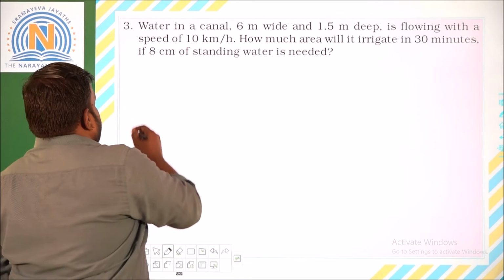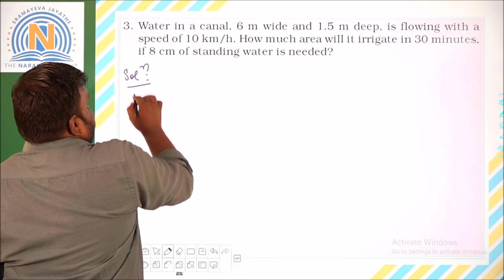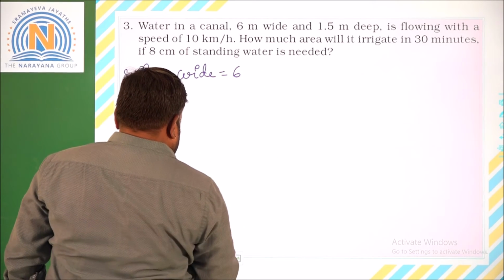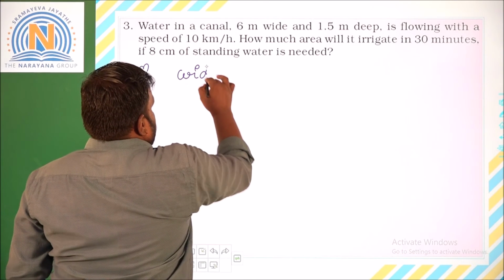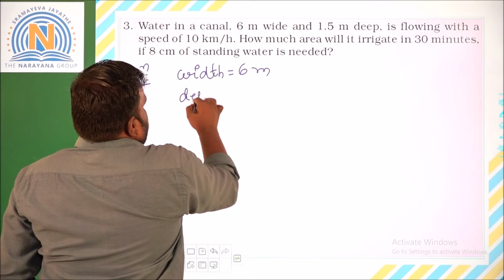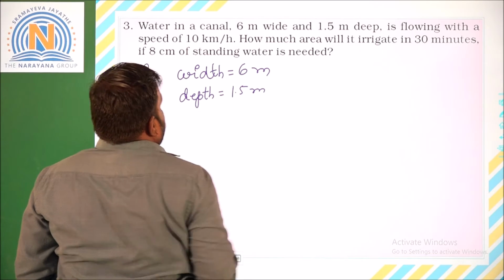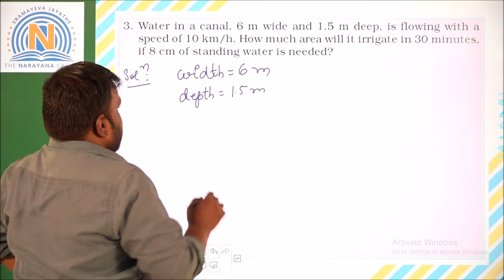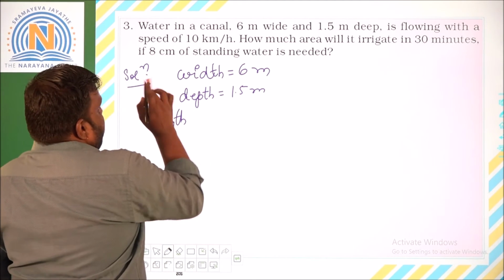Okay. So let us have the correct dimensions of this. When you look at the solution, width is given as 6 meters, and depth, which is the height part, is given as 1.5 meters. Now, water is flowing at a speed of 10 kilometers per hour. So the length of the water column, this is the important point to be noted.